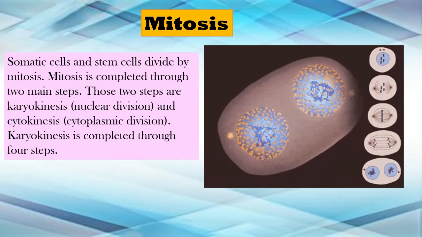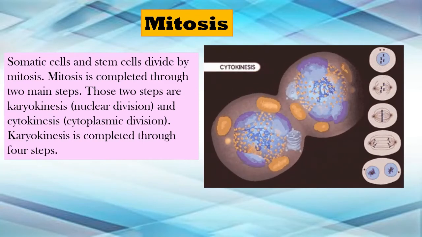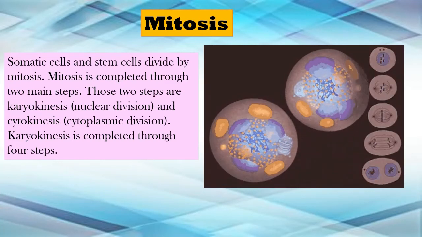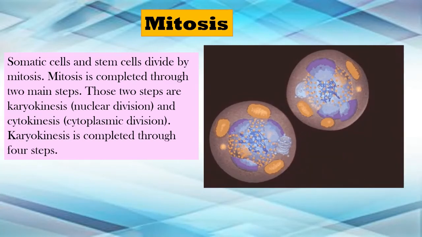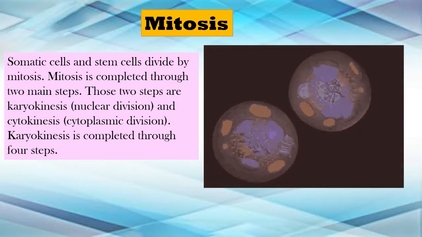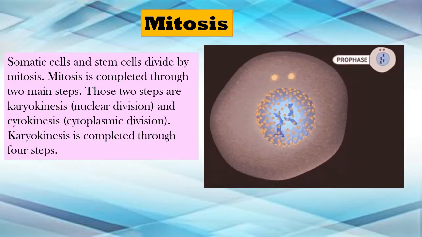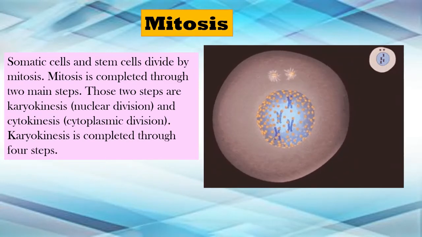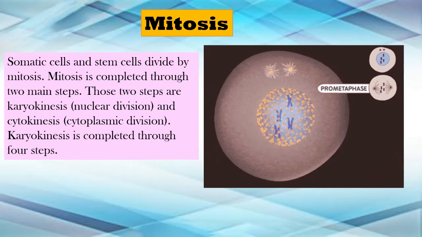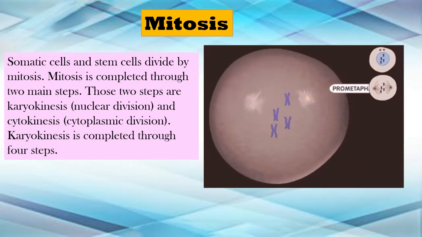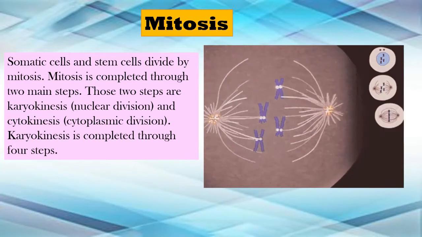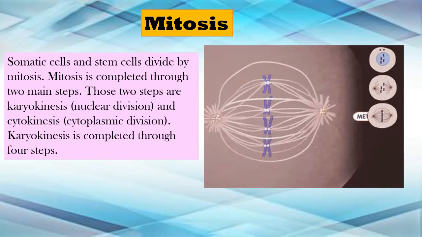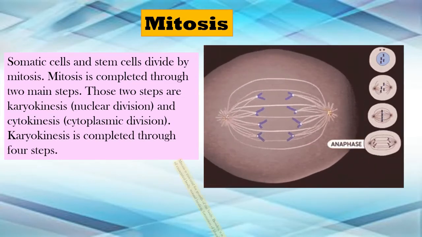Now remember, in mitosis, it occurs in cells like the somatic cells or the stem cells. We have learned that cells have two regions. First is the nuclear region and the other is the cytoplasmic region. The cytoplasm has all the other organelles, and in the nucleus you have the chromosomes present. Okay, so we will be dividing mitosis into two parts. How the cell divides with the help of mitosis, we will study that. So first part that we are going to start with is the karyokinesis. Now in that, four steps are involved.